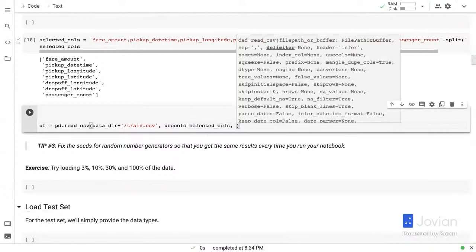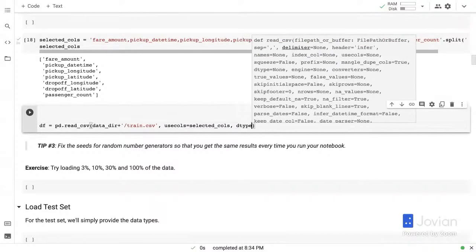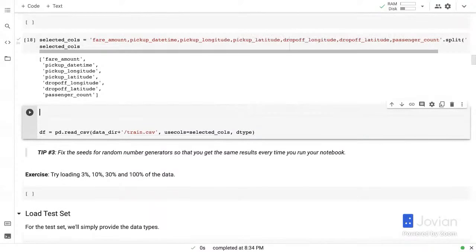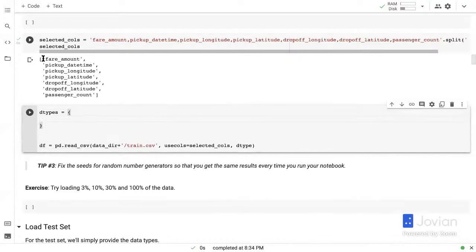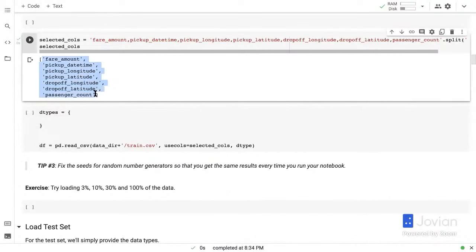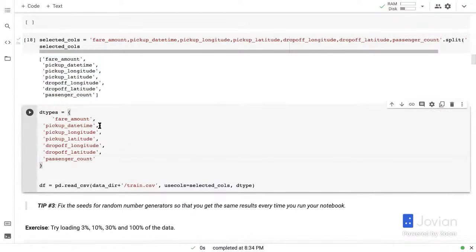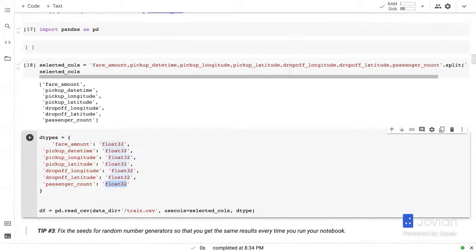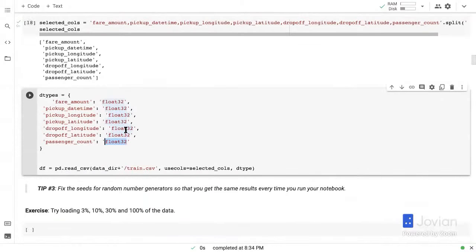So we are going to use selected_cols. Then I am going to select dtype. So let's set up dtypes or data types. I'm going to grab all of these and use float32 for the data type. Of course, not all of these are float32. We wanted to use uint8 for passenger count.